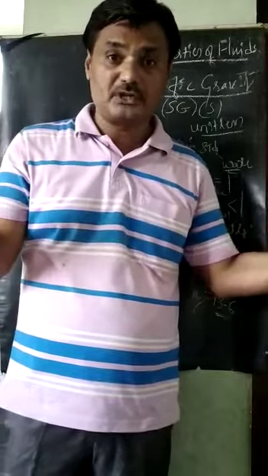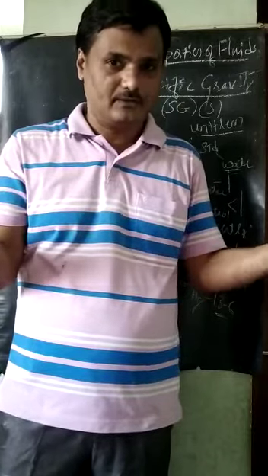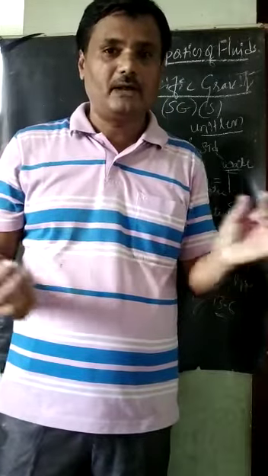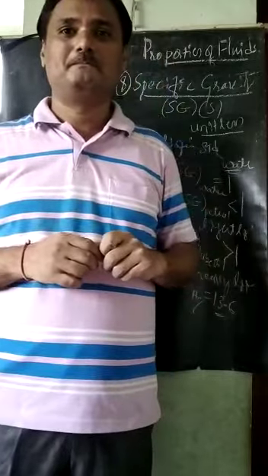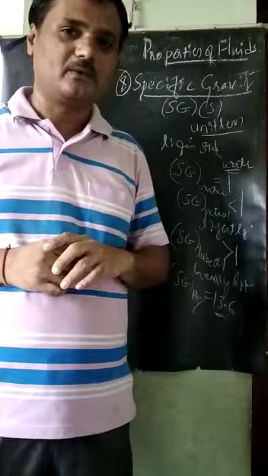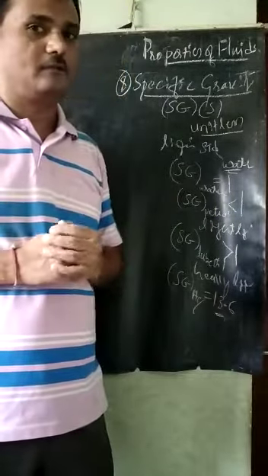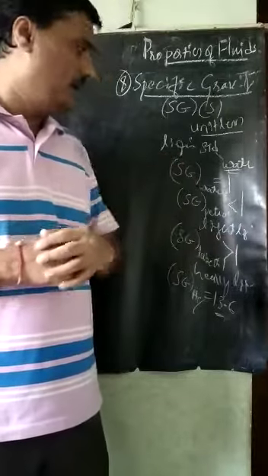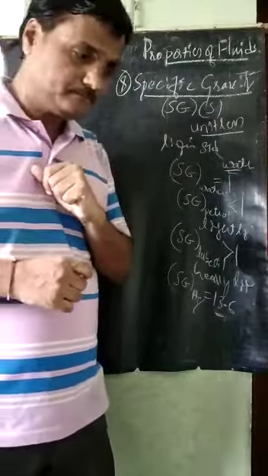If I take this much water, it has a weight. If I take only this much mercury, the weight is the same. Therefore, mercury is very heavy, with a specific gravity of 13.6. These are heavy liquids. That is for liquids.